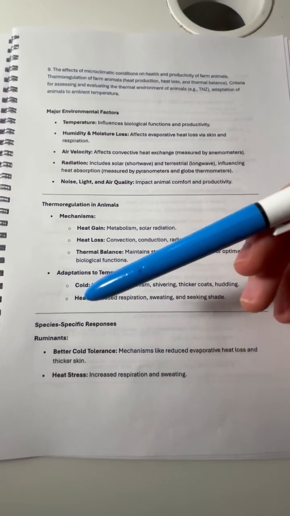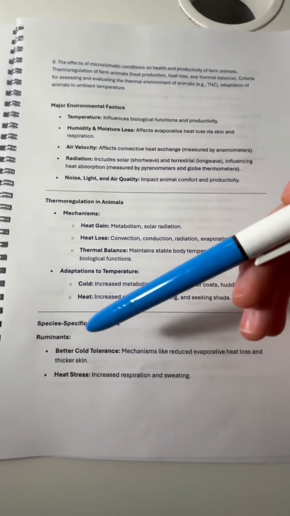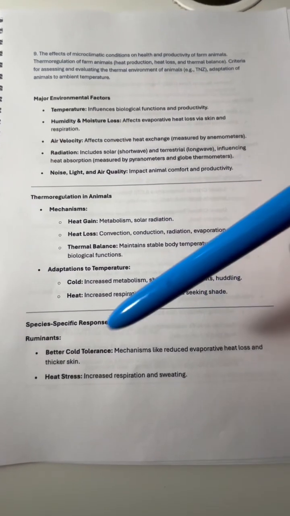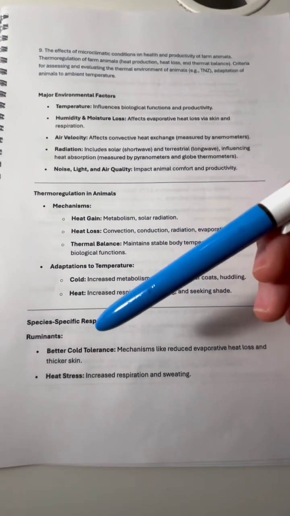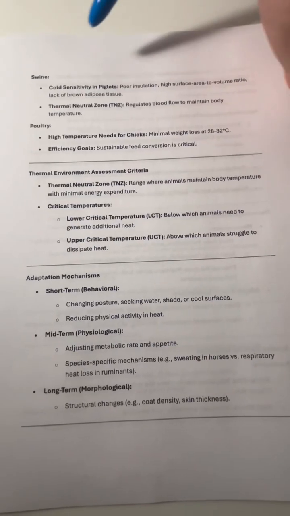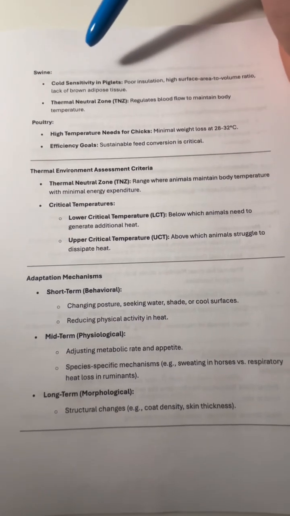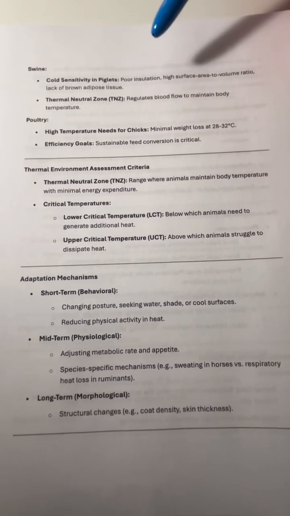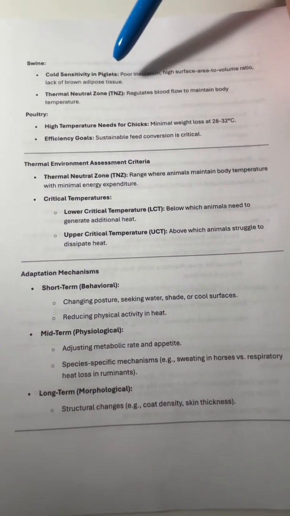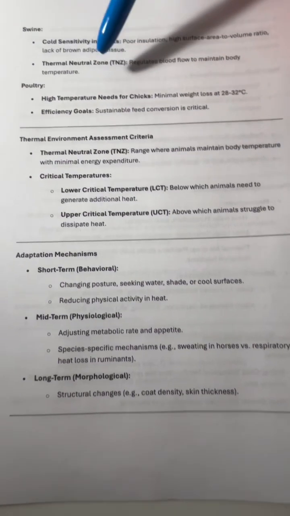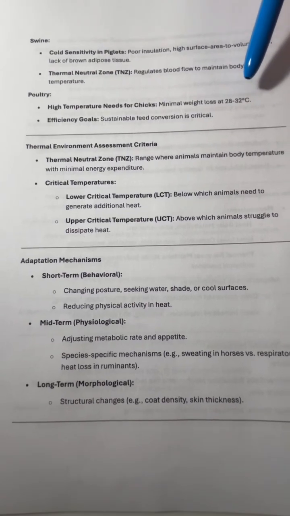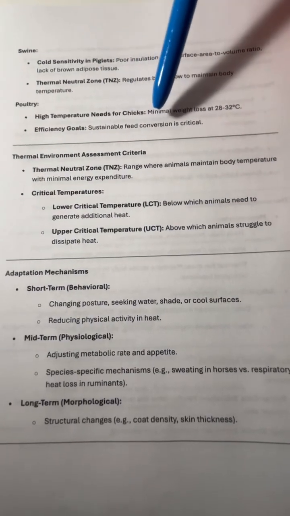And for the species-specific responses, ruminants tolerate cold temperatures better. This is because they have reduced evaporative heat loss and thicker skin. They are prone to heat stress, and they can have increased respiration and sweating when they have heat stress. For swine, piglets are sensitive to the cold. This is because piglets have poor insulation as well as a high surface area to volume ratio. When they're very small, they lack adipose tissue. Poultry chicks need high temperature. The minimal weight loss happens at 28 to 32 degrees Celsius. Meet these temperatures for sustainable feed conversion ratio.